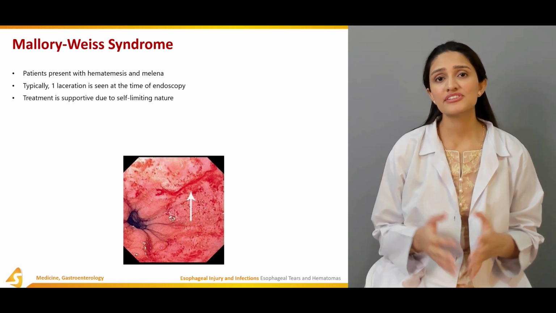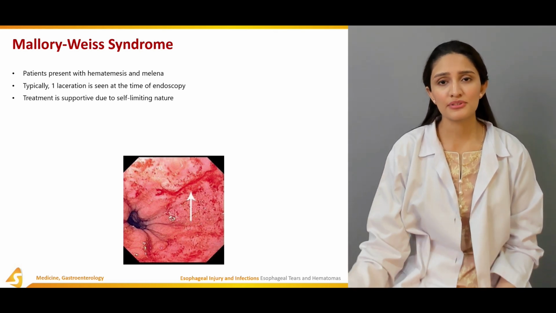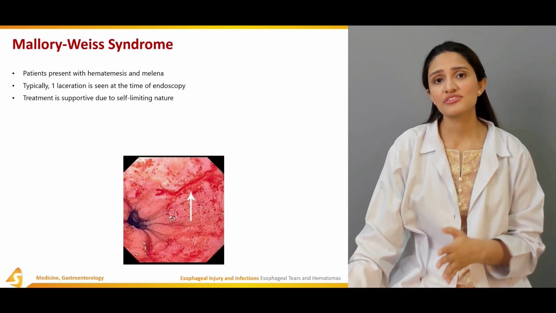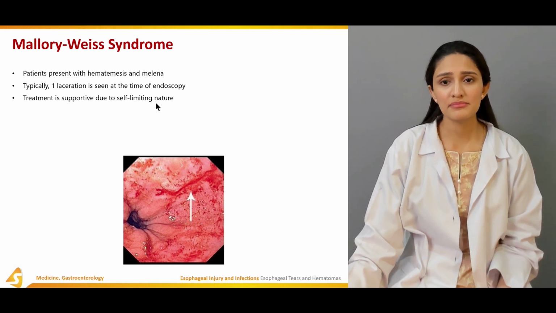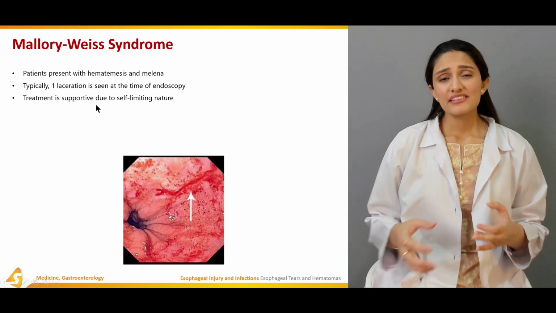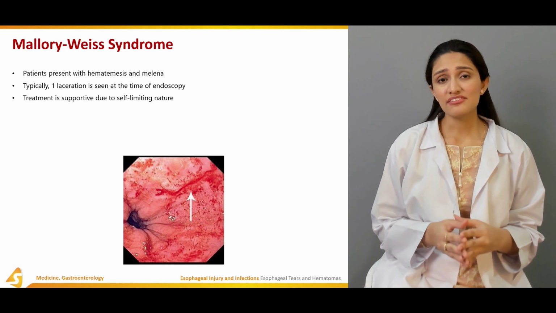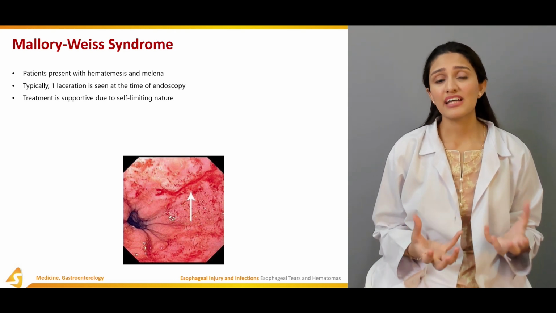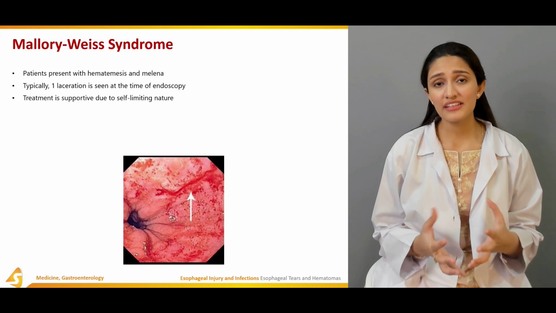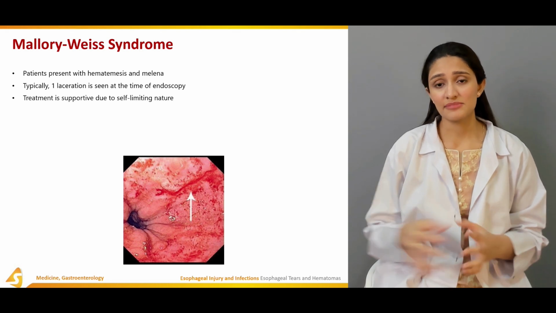All these lesions can be ruled out with the help of an endoscope, and a diagnosis of Mallory-Weiss syndrome can be confirmed. The bleeding is mostly self-limiting and does not cause a very drastic effect, but it can be very massive sometimes.